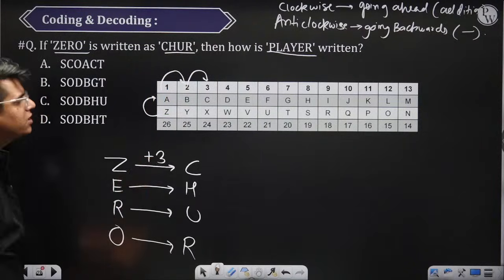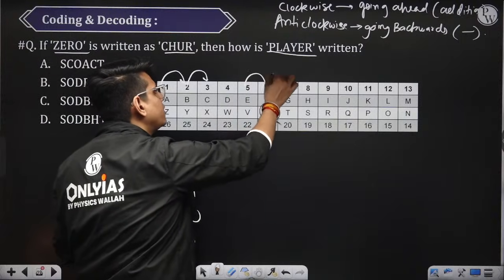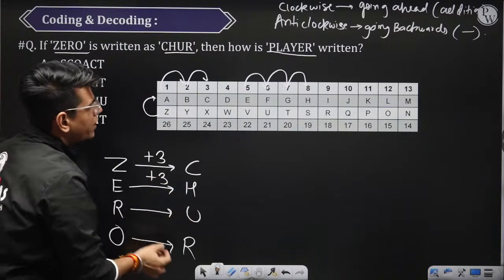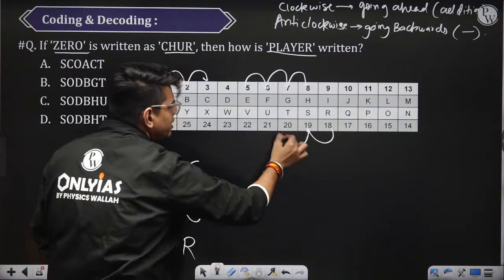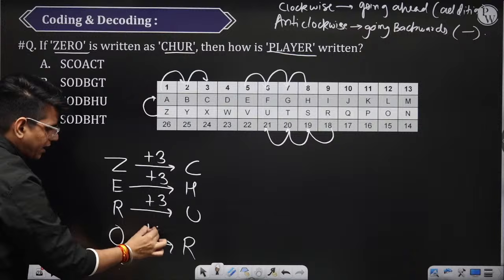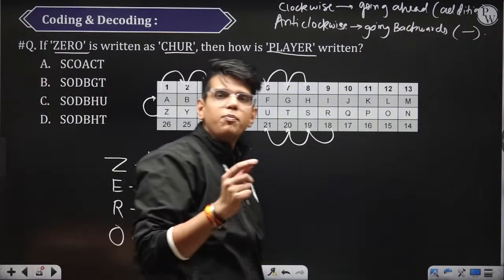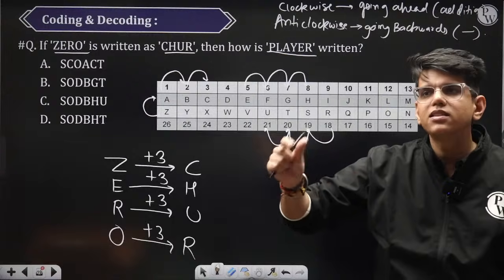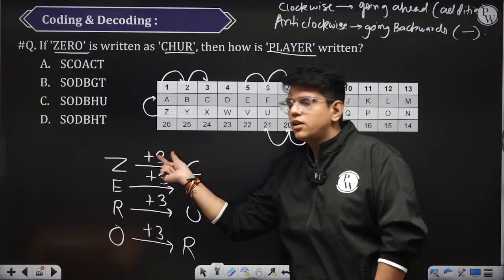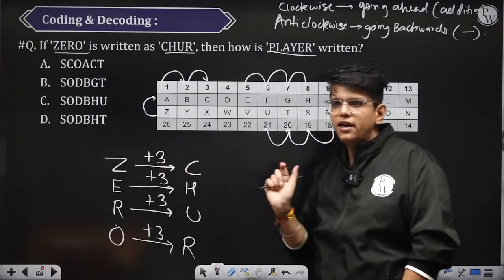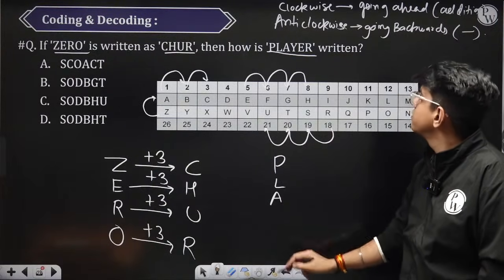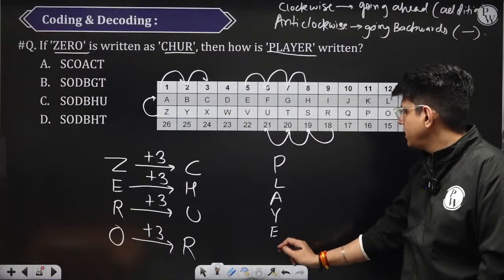Similarly E to H we are going ahead by 3. 1, 2 and 3, this is also plus 3. R to U, sorry, going ahead, clockwise is ahead, U plus 3. Again O plus 3 is R. So the code is we are replacing every alphabet by the alphabet 3 places ahead of it. ठीक है. Similarly we have to find the value for PLAYER. ठीक है, now you tell me what will be the answer.